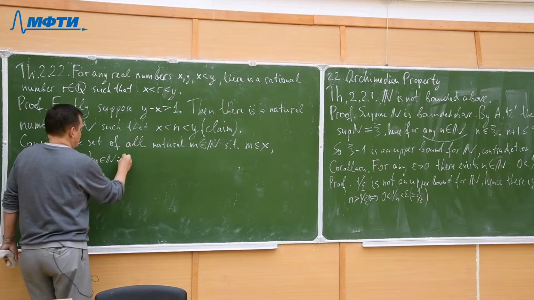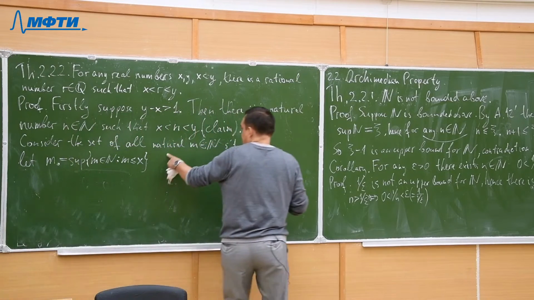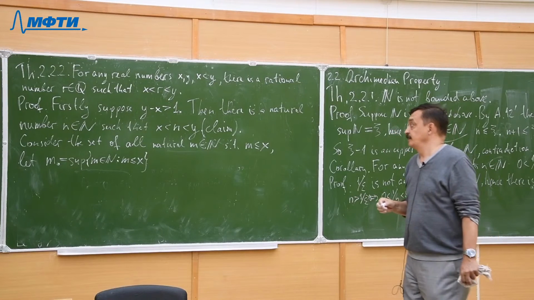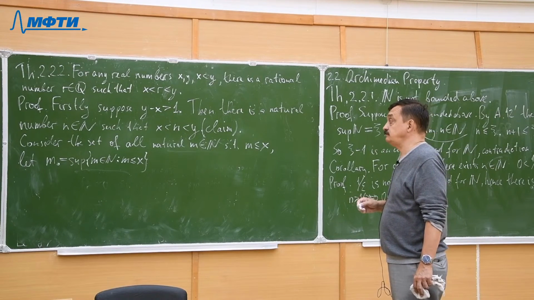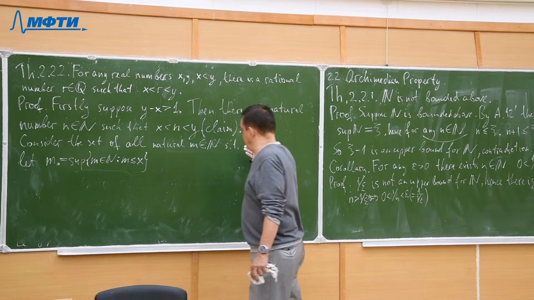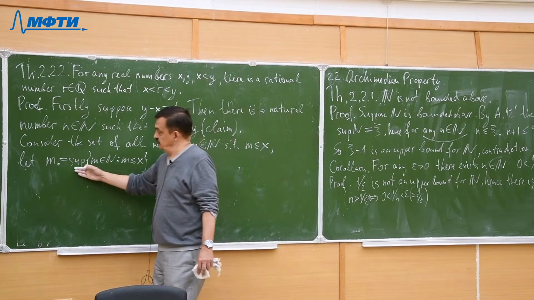So this is precisely this set of all natural m such that m less or equal to x. So this is a non-empty bounded above set, hence such supremum exists.